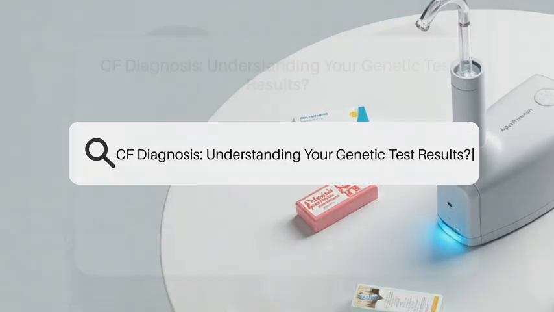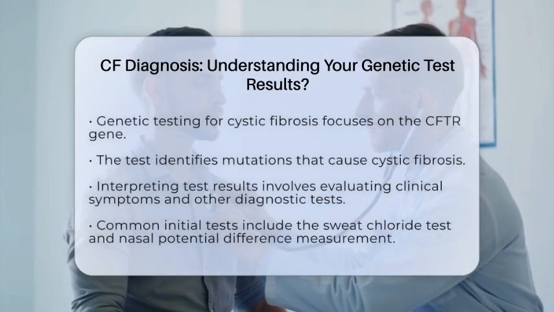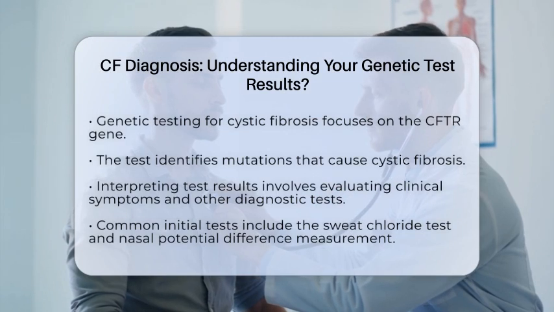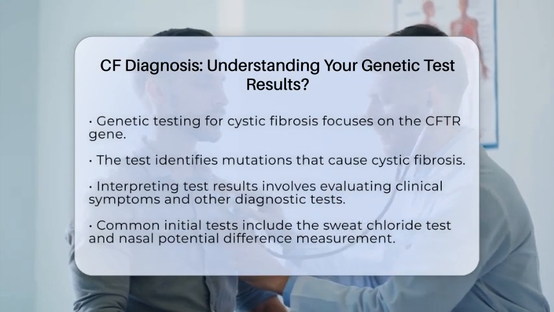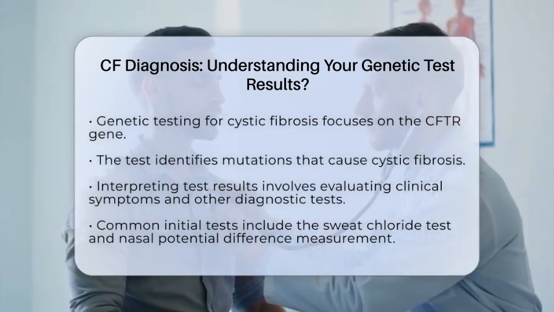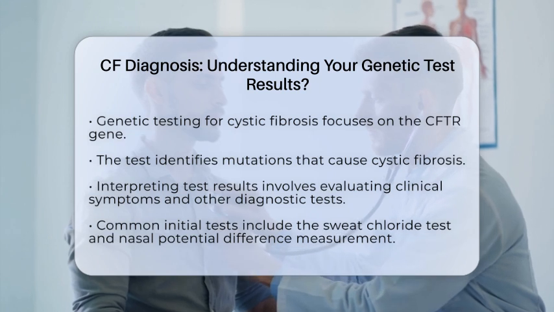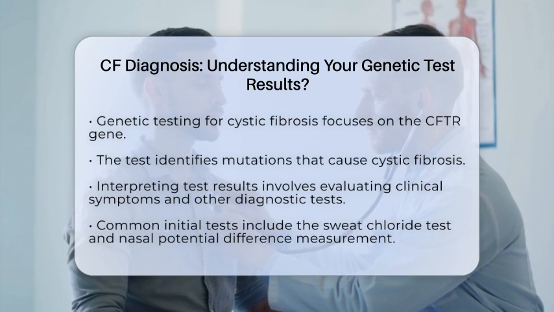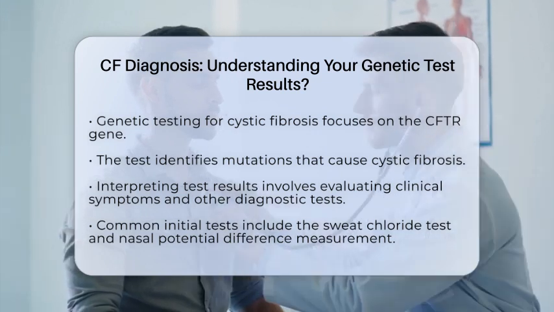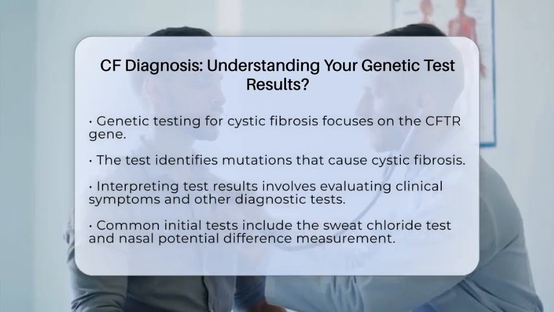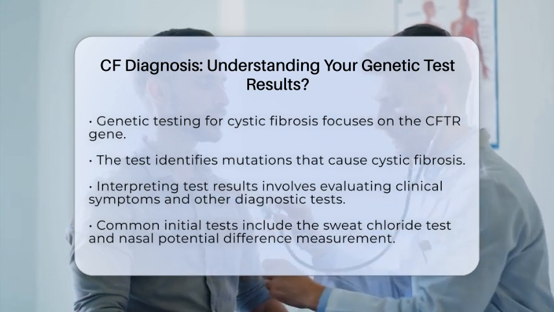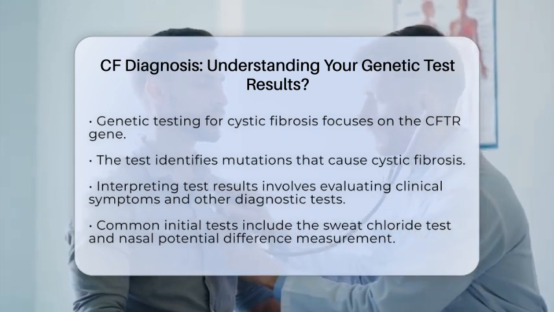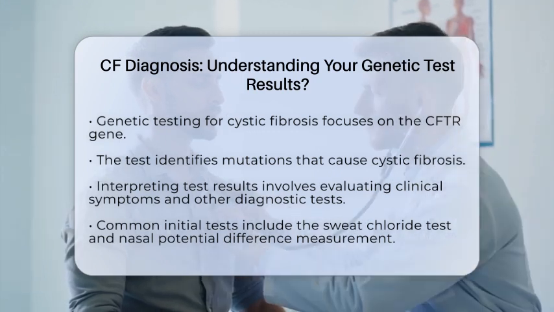CF diagnosis, understanding your genetic test results. Understanding genetic test results for cystic fibrosis can be a journey filled with questions and insights. Genetic testing focuses on the CFTR gene, which is responsible for cystic fibrosis. This test looks for mutations that lead to the disease. However, interpreting these results is not always straightforward. It requires a careful look at clinical symptoms, other diagnostic tests, and the specific mutations identified.